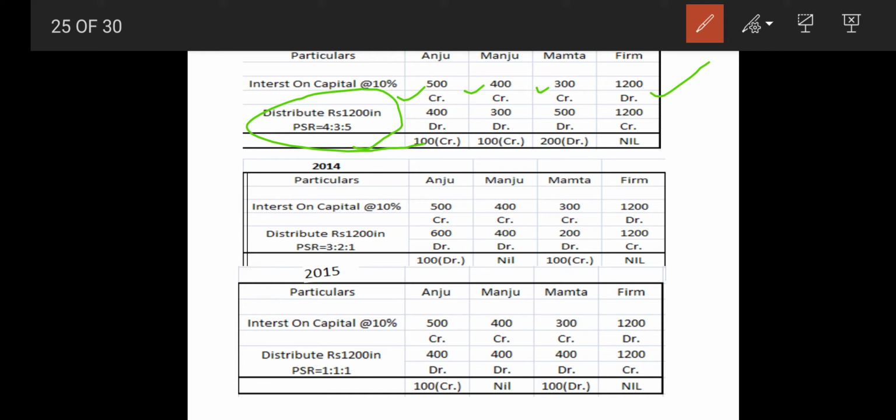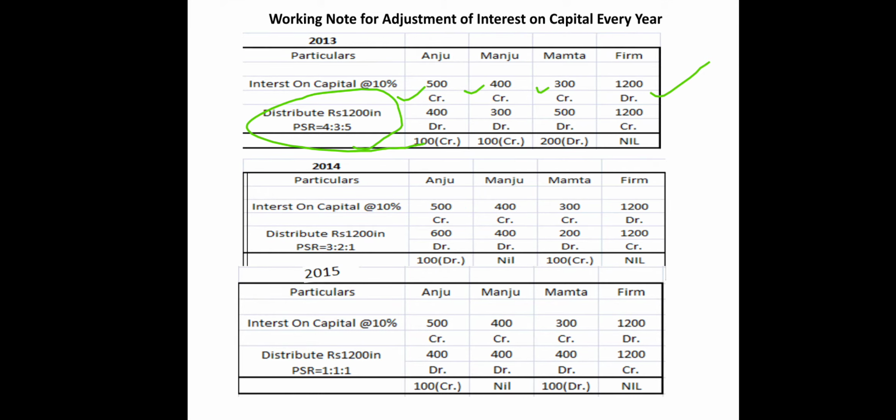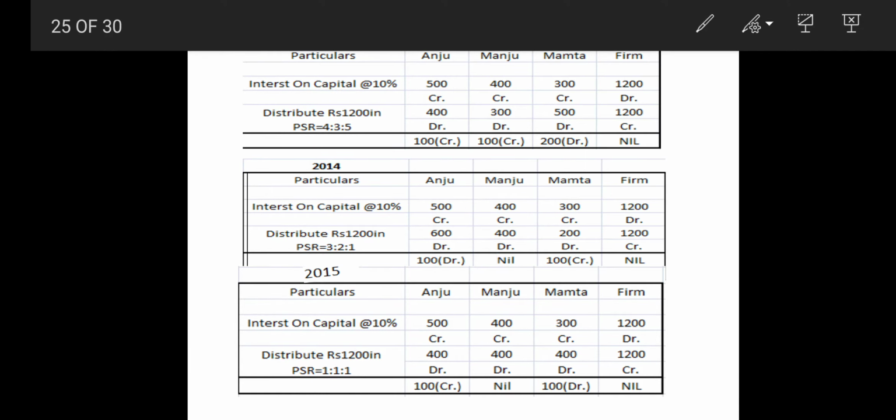Then the same way we have to do it for 2014. For 2014 also the same 500, 400, 300, the same interest on capital. So interest on capital will be steady for all the 3 years. First write this, then we will distribute it according to their profit sharing ratios. So I am distributing here 400, 300, 500, here in the same way 600, 400, 200, and here also in the same way 400, 400 and 400, right.